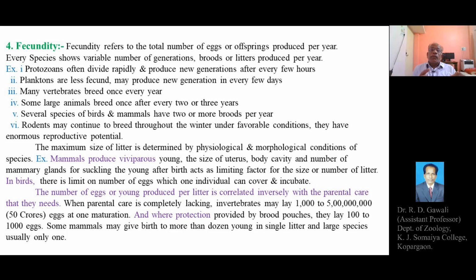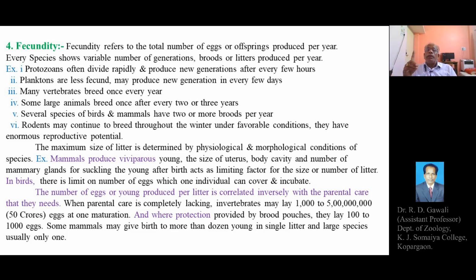In a pig, the litter size is 12. In a dog, it is about 4, 5, 6. In a rat, it is 8 to 9. In sheep and goat, it is 1, 2, maybe 3.